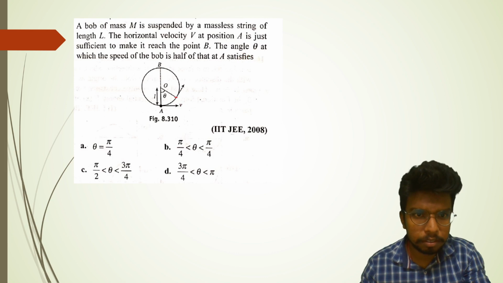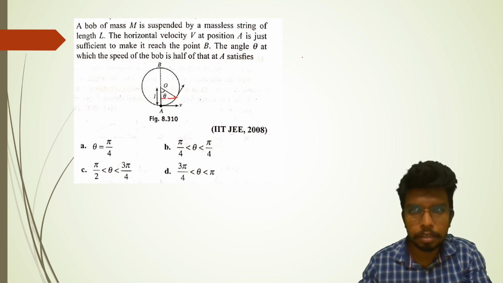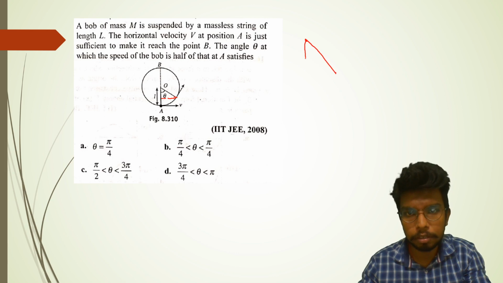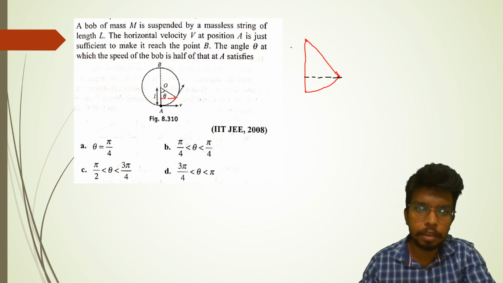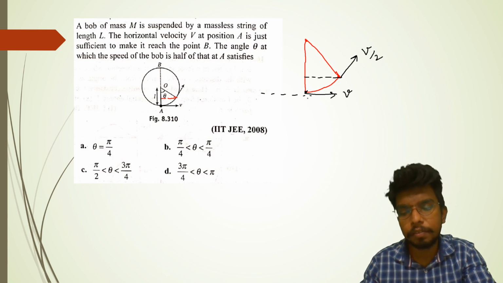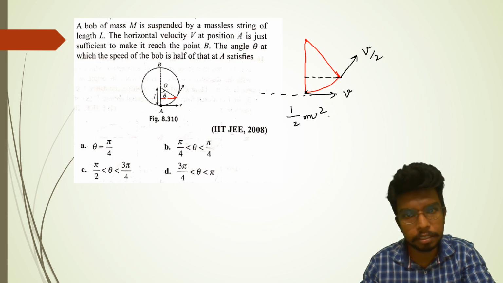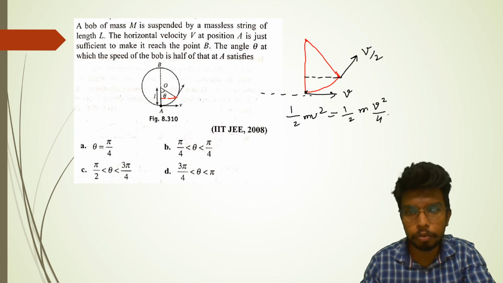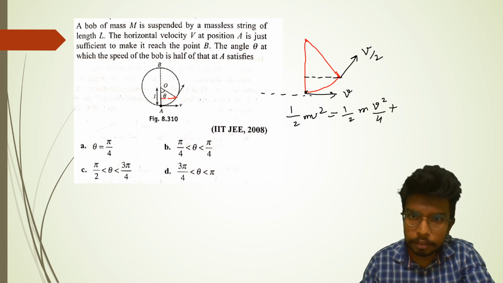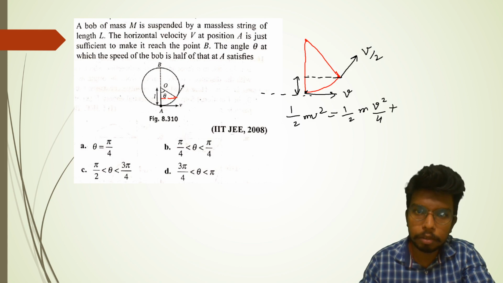Apply the results. If we make a curve here or make a perpendicular, the length is given as L, this is the total length L. This is the point where the velocity is v, here the velocity is v by 2. If I consider even this as the reference of potential energy, I'll get half m v square as the kinetic energy, potential is 0, which should be equal to half m (v by 2) square, means v square by 4, plus we need to find this height, because then only we'll be able to calculate the value.